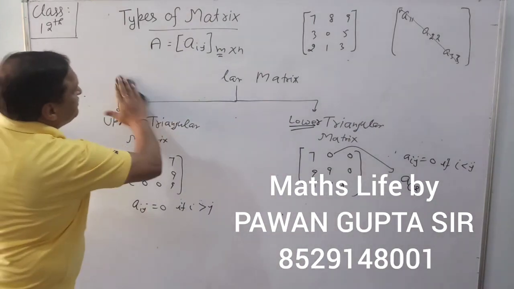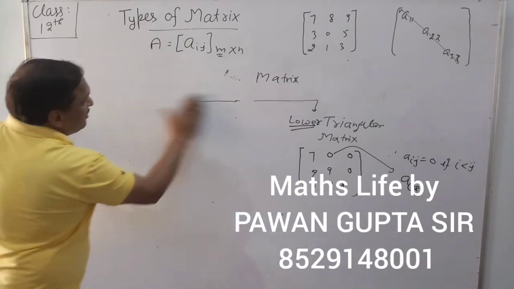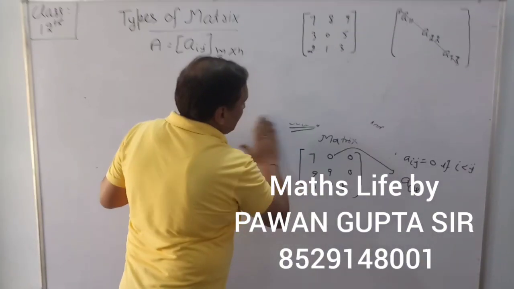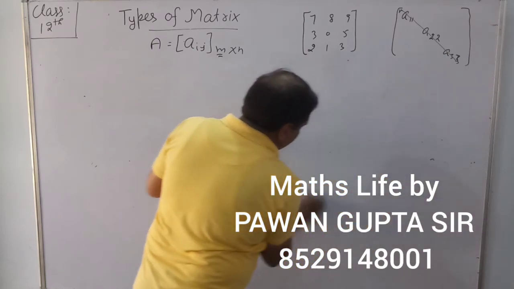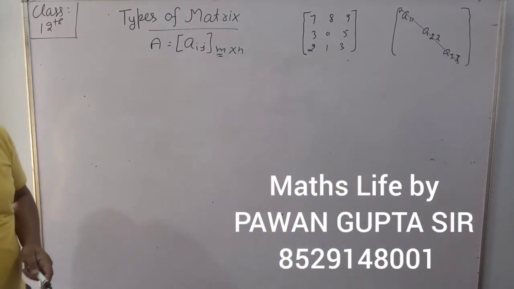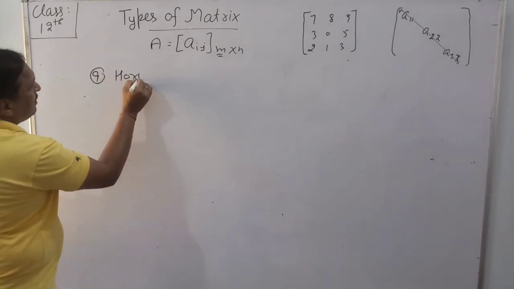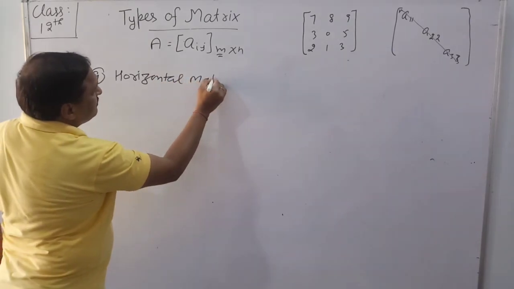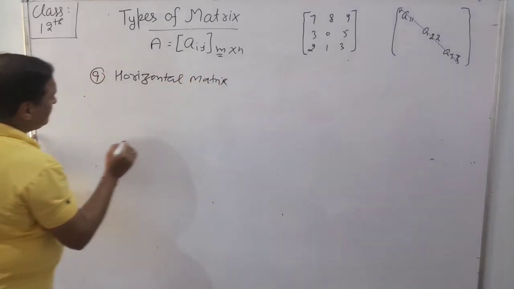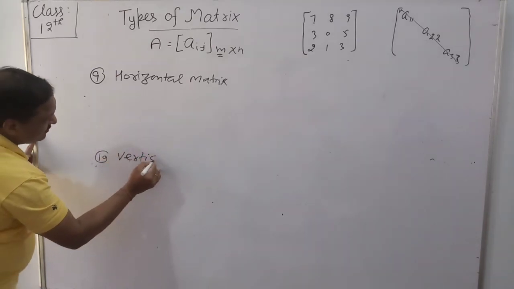After that, our next two matrices are very important: the horizontal matrix and the vertical matrix.